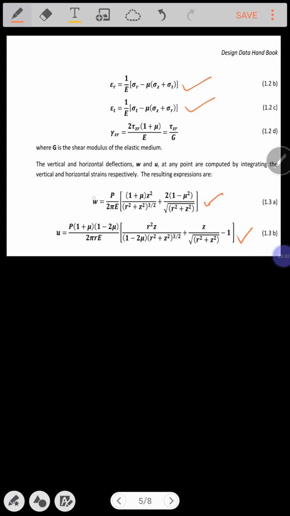The deflections can be calculated vertically by W and horizontally by U.